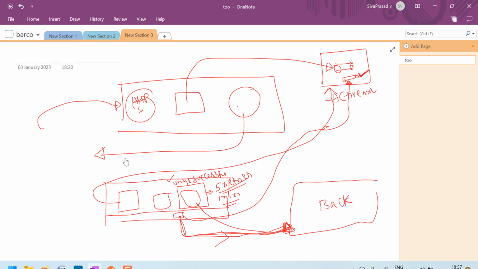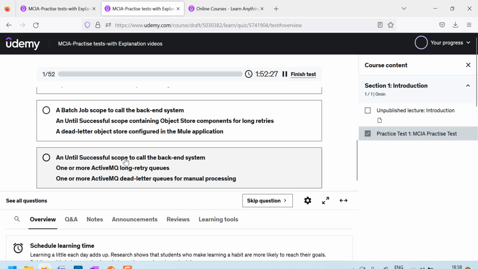But we are minimizing the number of messages coming into the dead letter queue by using until successful and doing retries. So an until successful scope to call the backend system is required.